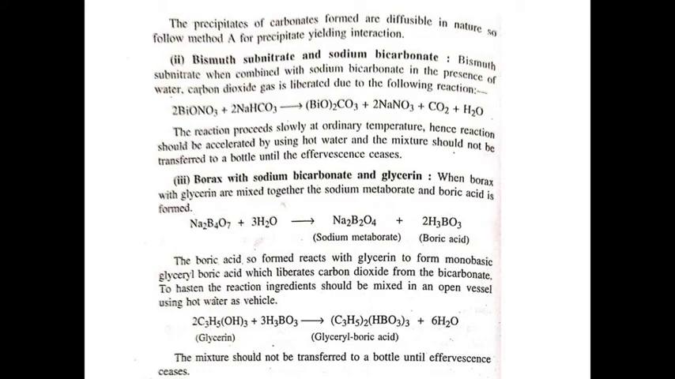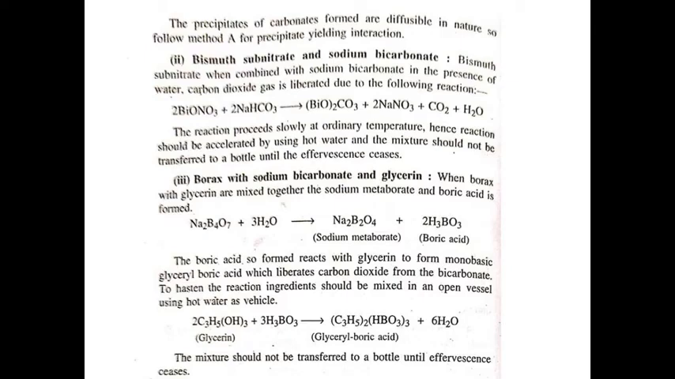Next example: bismuth subnitrate and sodium bicarbonate. Bismuth subnitrate, when combined with sodium bicarbonate in presence of water, then carbon dioxide gas is released. The reaction proceeds slowly at ordinary temperature, so we can increase the reaction rate by using hot water, and then when the reaction ceases, the mixture is transferred into the bottle.